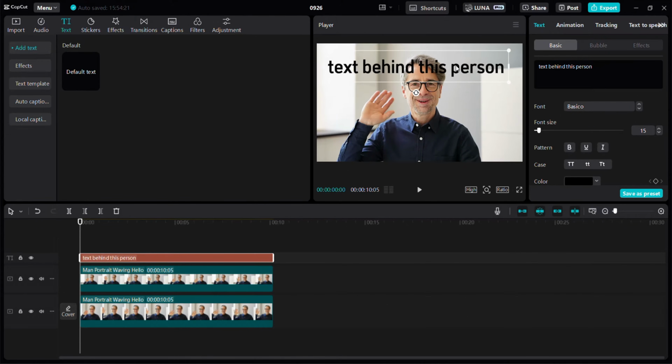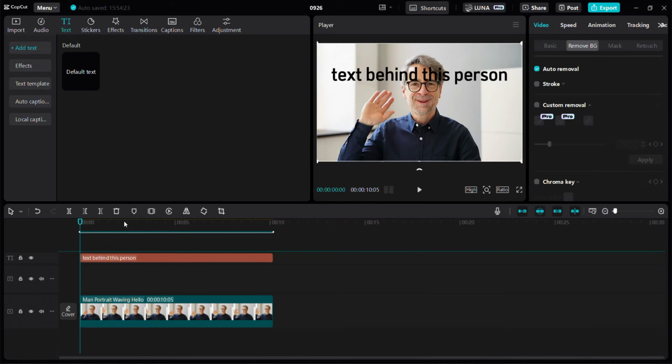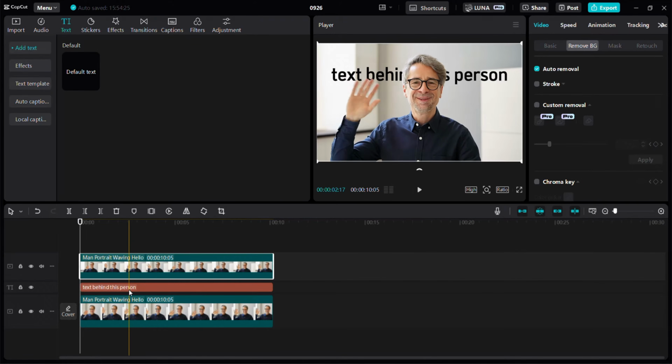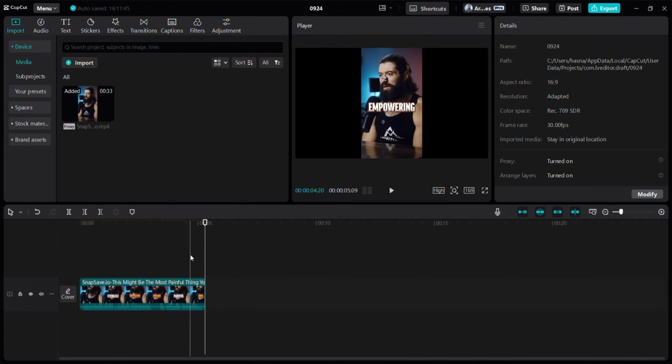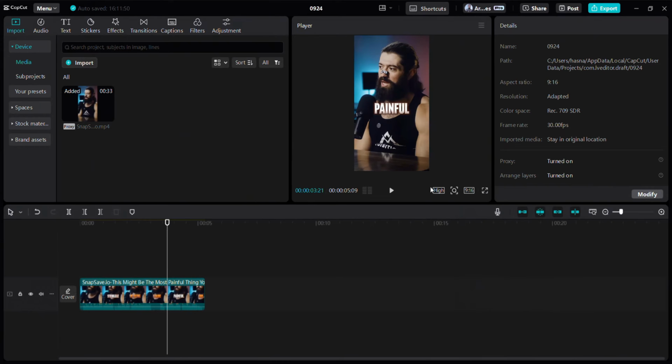Then, drag this text layer between the two video layers. The text is now placed behind the subject. For the second style, we're diving into the popular Alex Hormozi text editing technique.